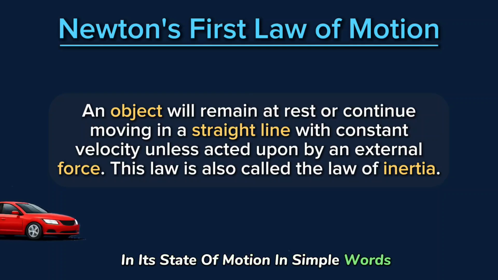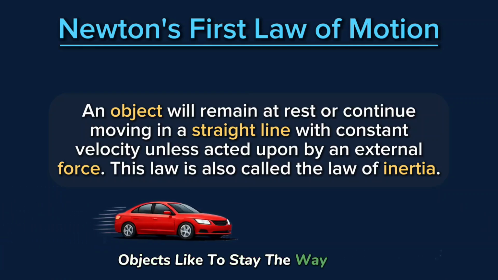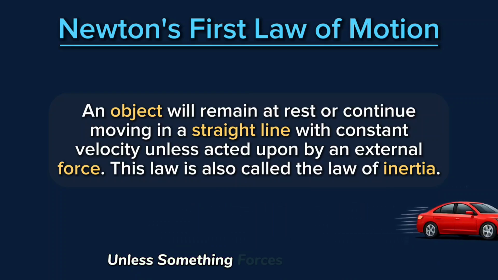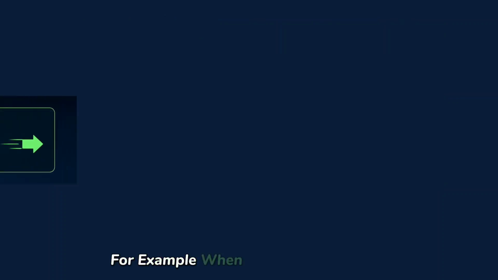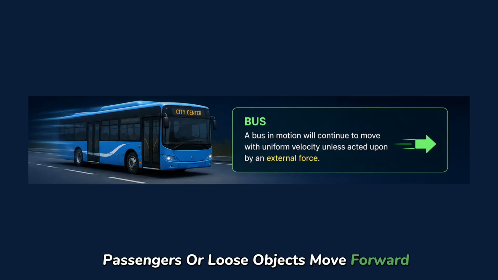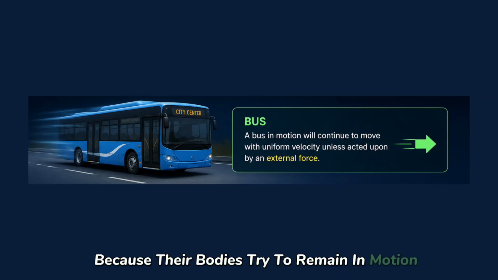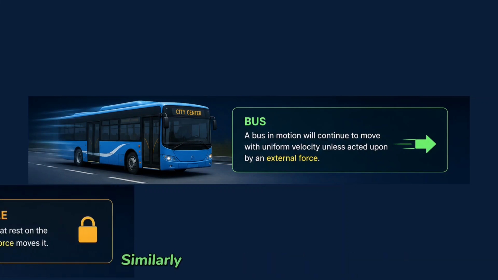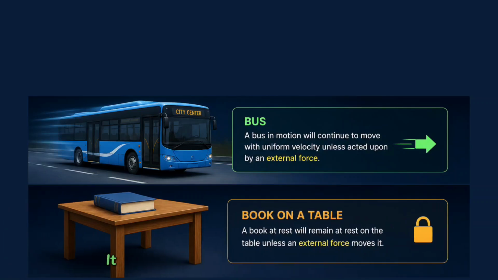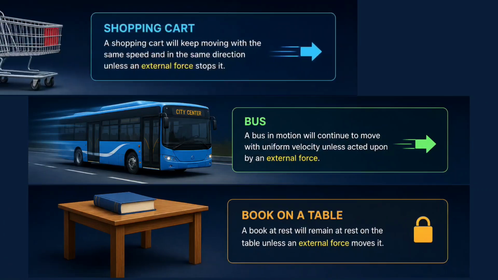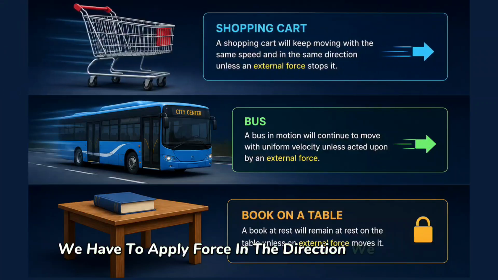In simple words, objects like to stay the way they are, either at rest or in motion, unless something forces them to change. For example, when a bus suddenly stops, passengers or loose objects move forward because their bodies try to remain in motion. They only stop when another force acts on them, such as the seat or a handle. Similarly, if a book is lying on a table, it will not move unless someone pushes it. To move a shopping cart, we have to apply force in the direction we want it to go.